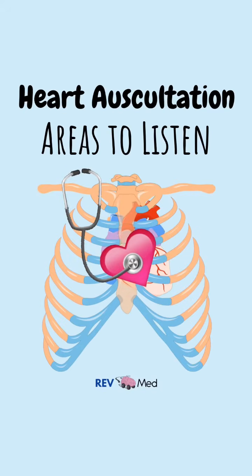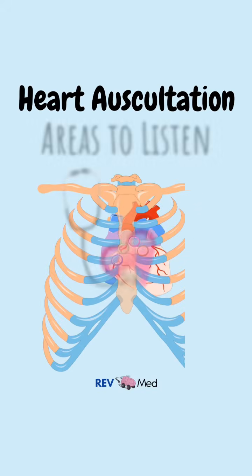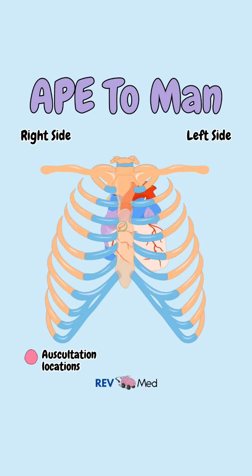Here's where to listen to when listening to a patient's heart valves. Here's the easiest mnemonic, APE To MAN. A stands for aortic. To listen to the aortic valve, we're going to start at the second intercostal space on the right side of the sternum.